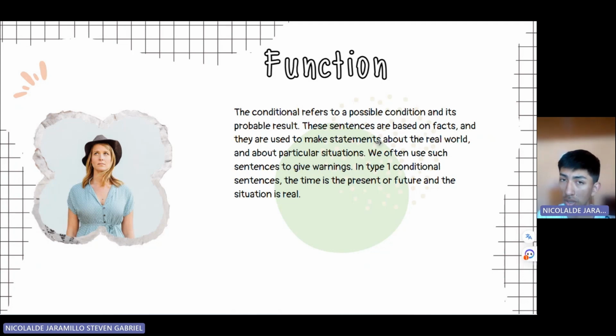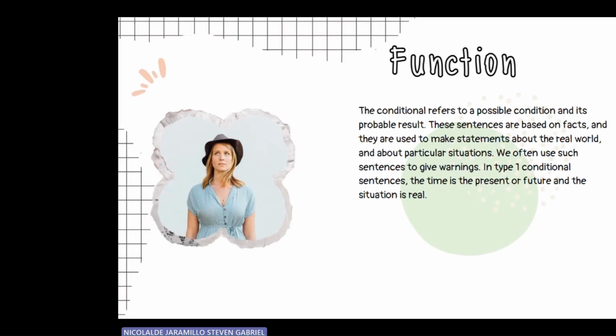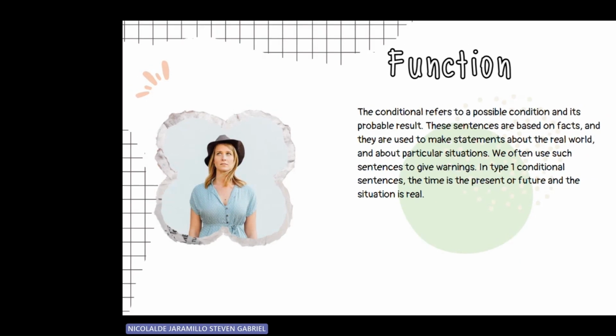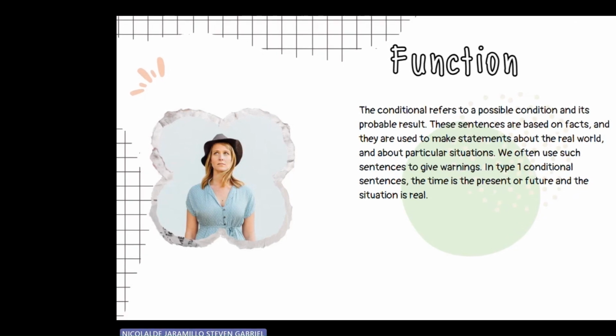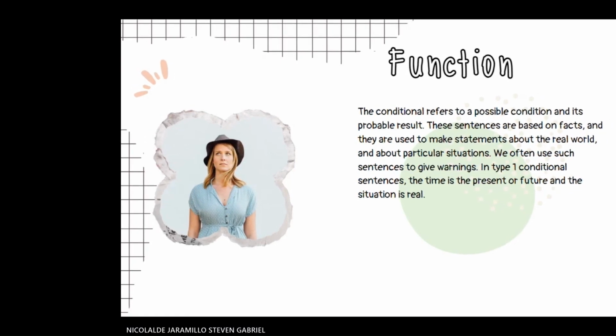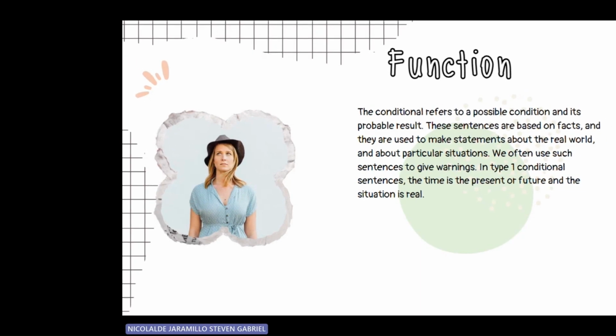In type 1 conditional sentences the time is present or future and the situation is real. For example: If I have time, I will finish that later. If you drop the glass, it will break. If you don't drop the gun, I will shoot. If you don't leave, I'll call the police.